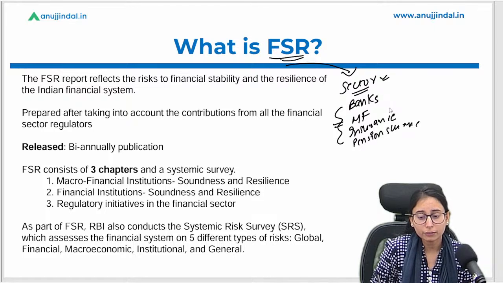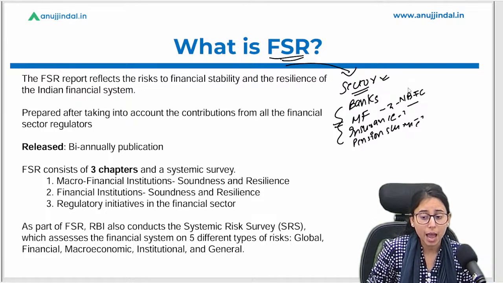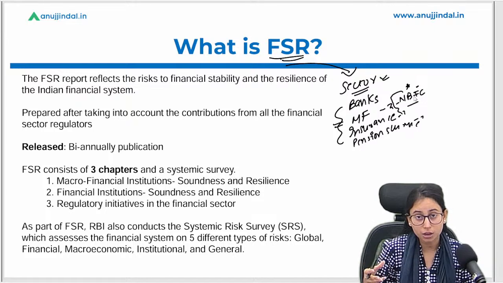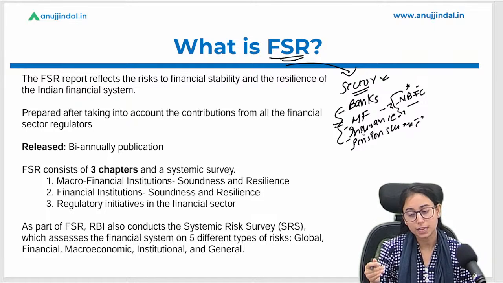Now, why are we taking mutual funds, insurance companies, pension schemes or NBFCs into this? Because all these institutions are interconnected, and hence the collapse of a single institution can lead to a global financial disruption, or economic disruption. Hence there is a need to look at each and every sector that is interconnected with the financial sector as a whole.